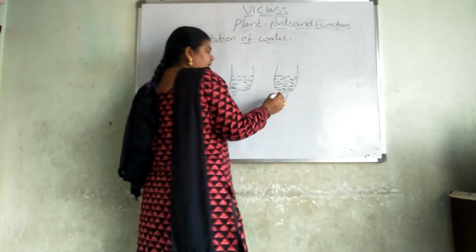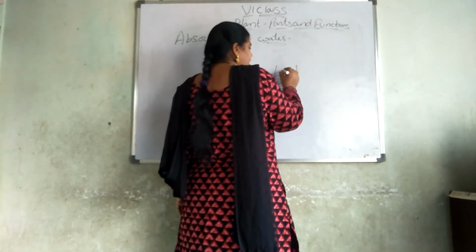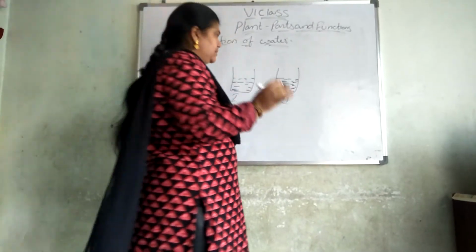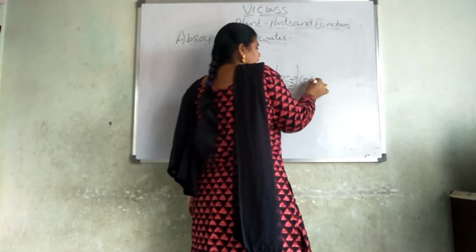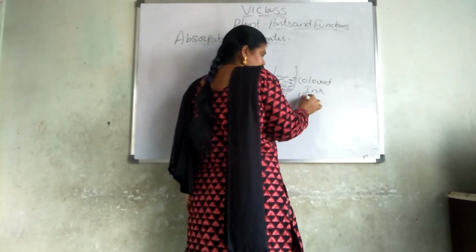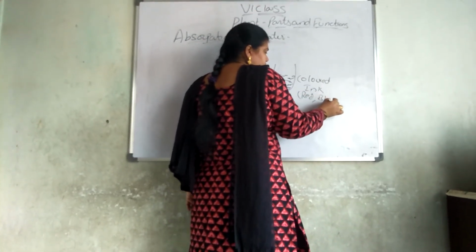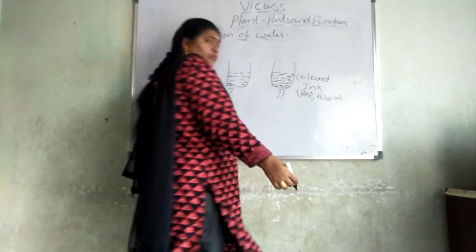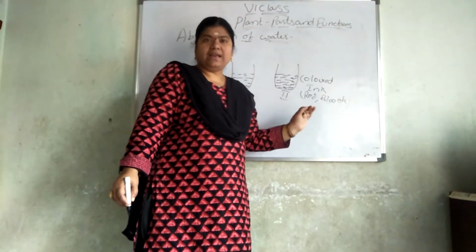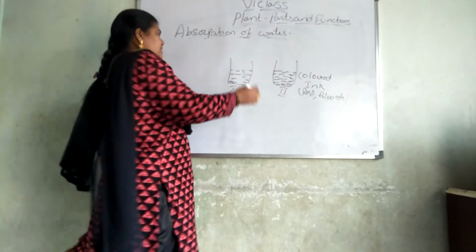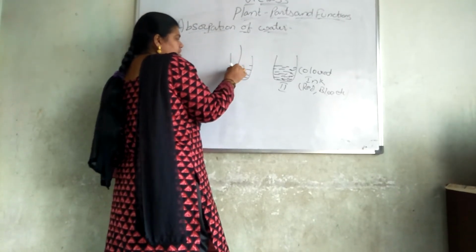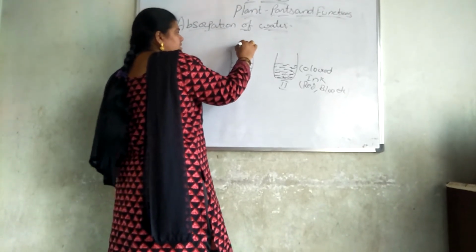In the second glass, pour red ink or blue ink, any colored ink. It may be red, blue, etc. Any color you can pour. Here you are taking normal water and here we are taking colored water. Now place a plant in this one which has roots, stem, leaves, etc.